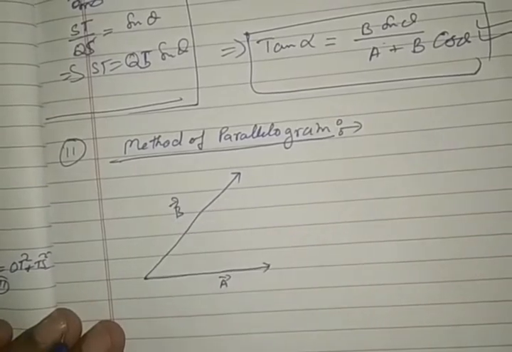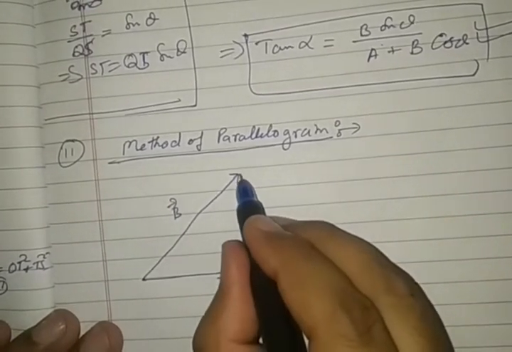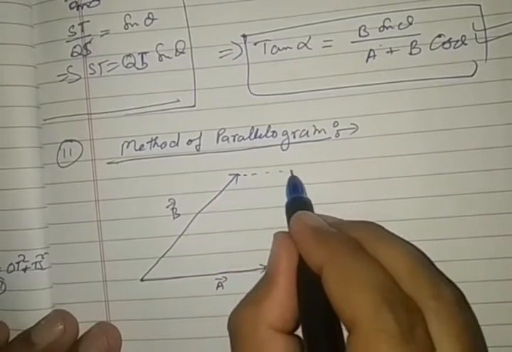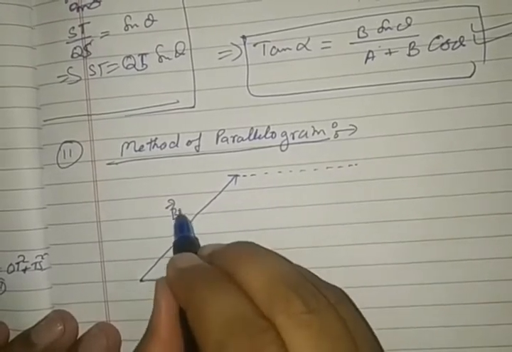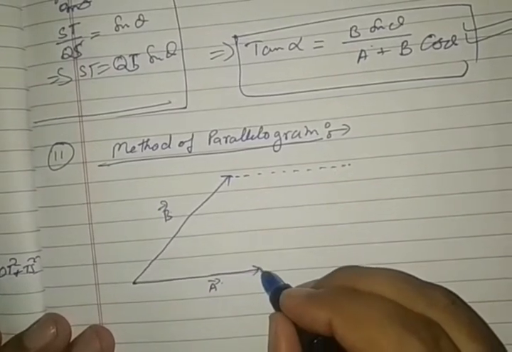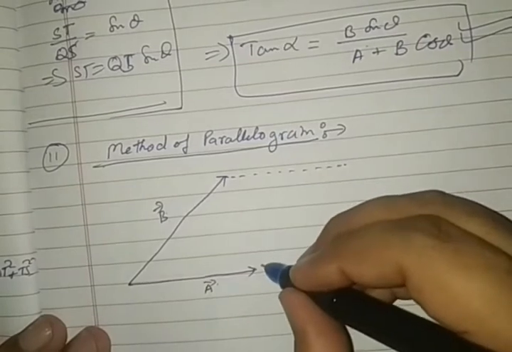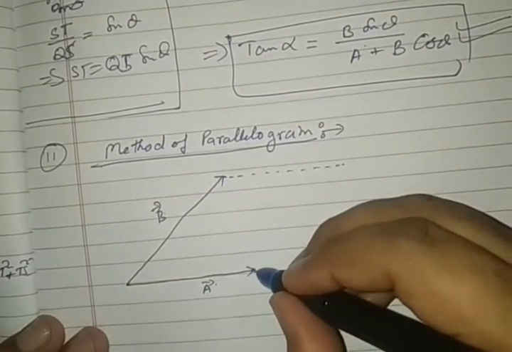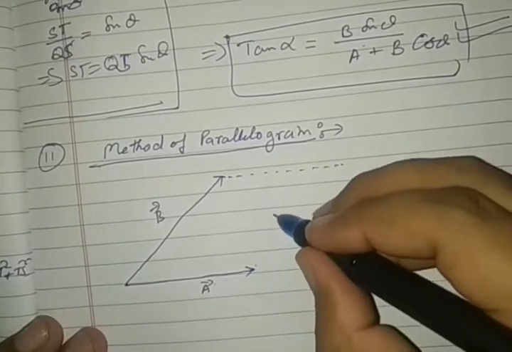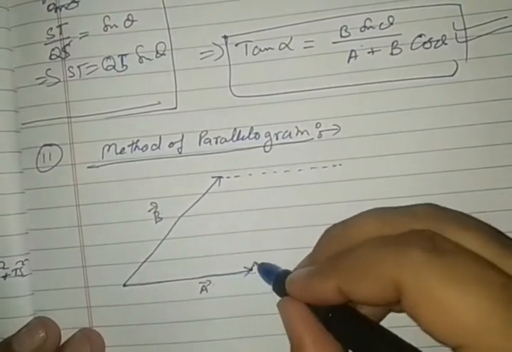Now, at the end of vector B, we will draw a line parallel to vector A. And from the head of the first vector, the end of vector A, we will draw another line parallel to the second vector.